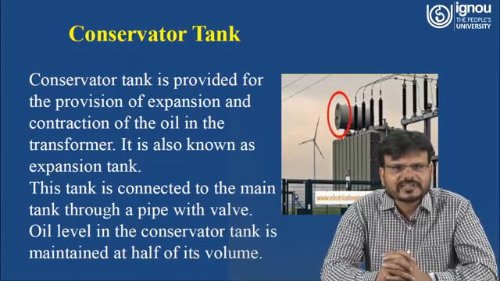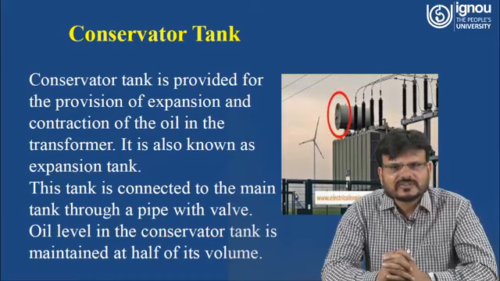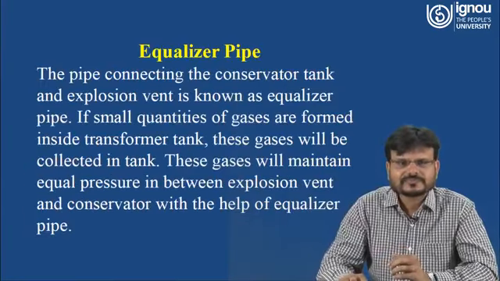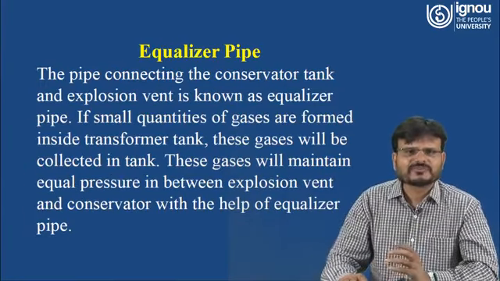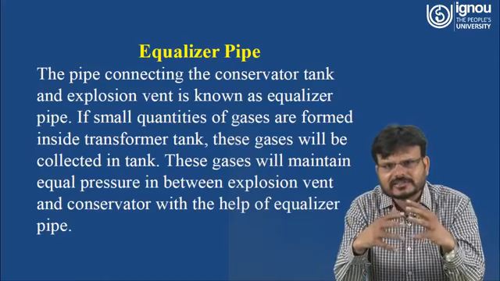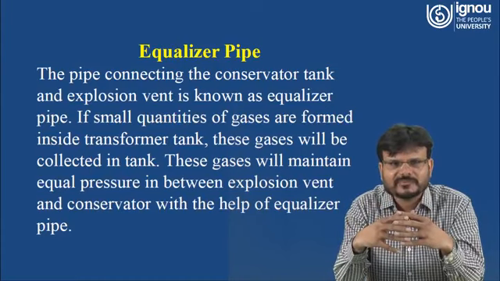Conservator tank is provided for the expansion and contraction of the oil in the transformer. It is also known as the expansion tank. This tank is connected to the main tank through a pipe with a valve. Oil level in the conservator tank is maintained at half of its volume. Now we have to understand the function of the equalizer pipe. This pipe connecting the conservator tank and the explosion vent is known as the equalizer pipe.